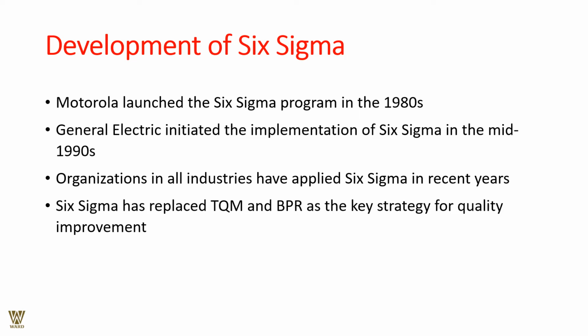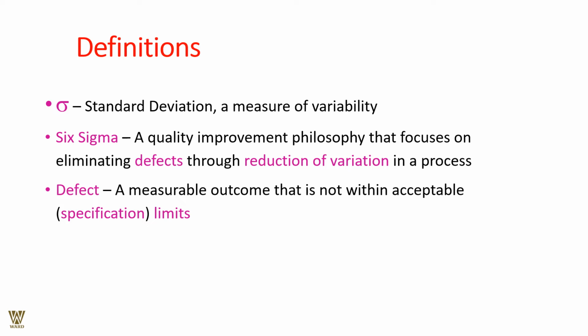Now, the development of Six Sigma was way back in the 1980s, launched by Motorola. General Electric initiated the implementation of Six Sigma in the mid 1990s, approximately 10-15 years later, after Motorola. As of today, in fact, all industries have applied Six Sigma in recent times. Six Sigma has actually replaced TQM, Total Quality Management, and BPR, Business Process Reengineering, as the key strategies for quality improvement. Kaizen was the thing. So the latest technology, the latest concept, the latest philosophy is all about being Six Sigma oriented as far as defects per million is concerned.